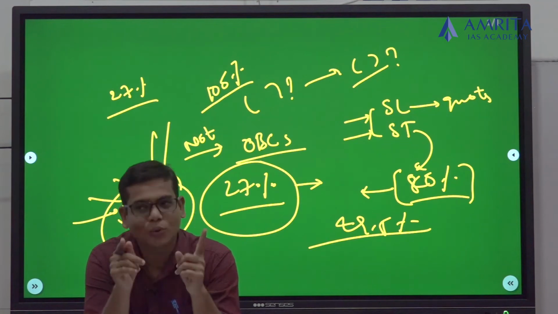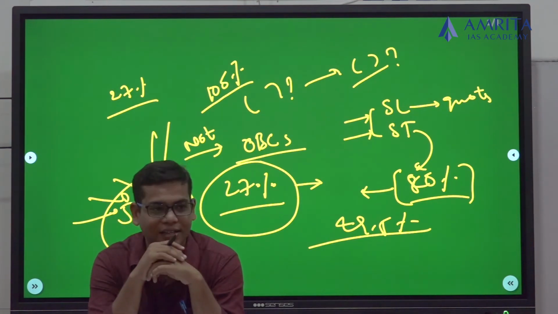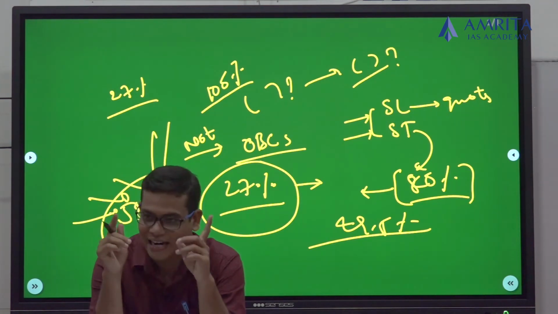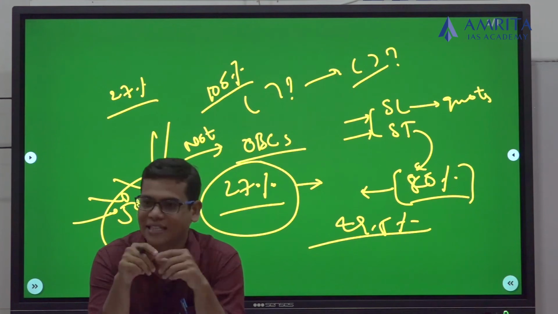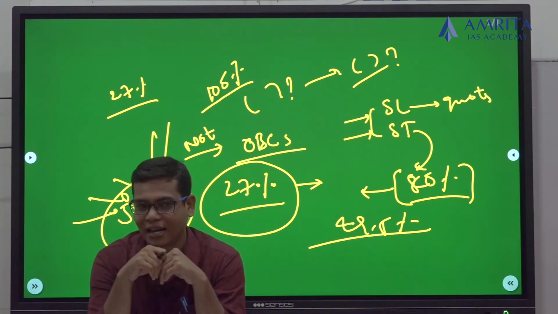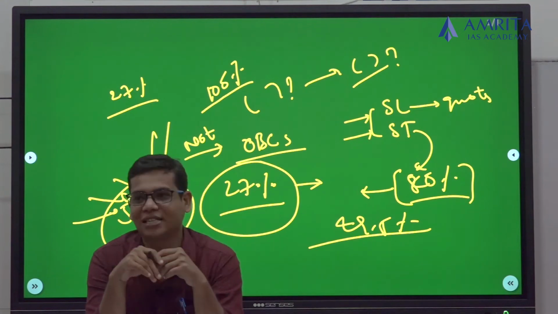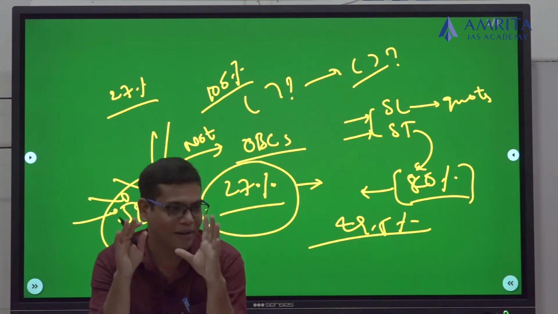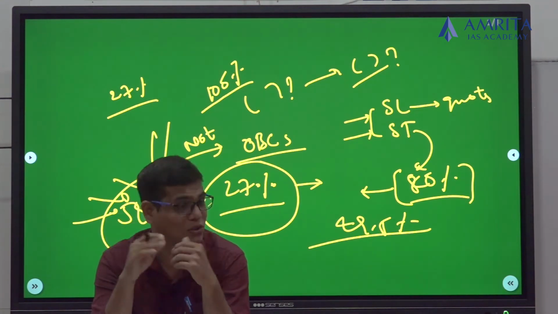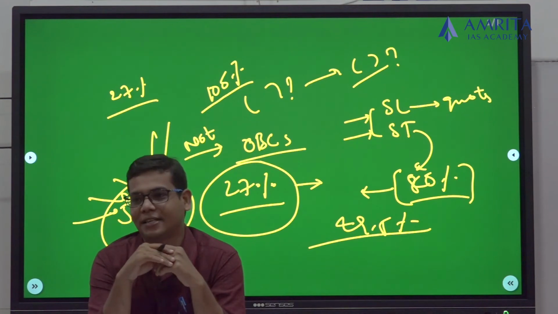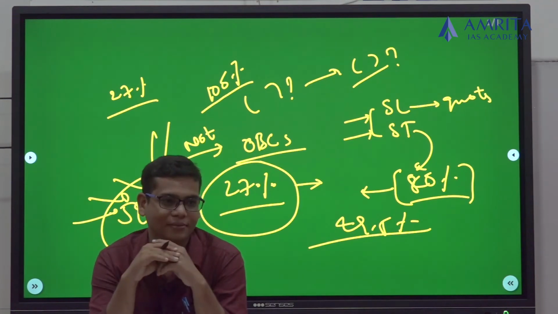If you want to do social justice in this country, the real definition of social justice is only caste in India. And when you don't have the data, how can you bring social justice to these people? This is the main question. How can you bring social justice when you don't have the data? We need to have the data.